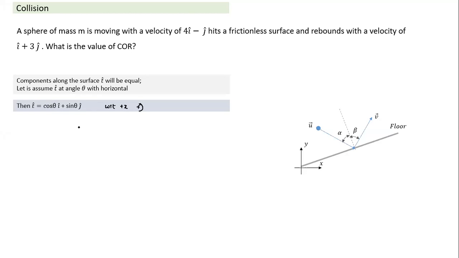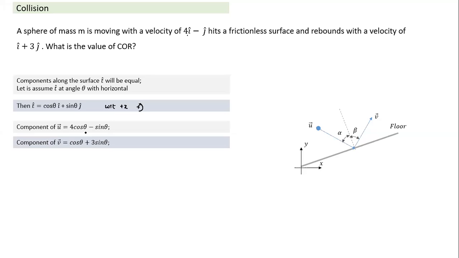So this is t cap. Now I'll take components and equate. The only unknown in t cap is theta, so I need only one equation to find the value of theta. The component of this vector, the u bar vector, if I take the dot product, will give me the component. So the dot product is 4 into cos theta and minus 1 into sin theta. So this is the component of initial velocity along the tangential direction. Similarly, I can take the component of final velocity after collision. This is 1 into cos theta and 3 into sin theta. These two have to be equal. When I equate, I find the value of tan theta, and hence I find sin theta and cos theta.